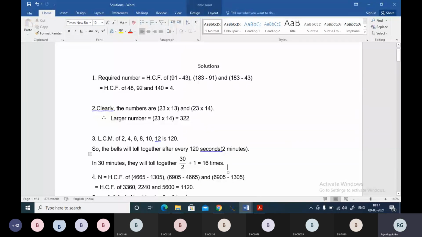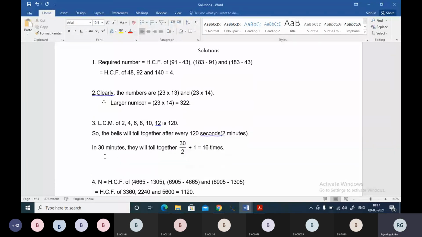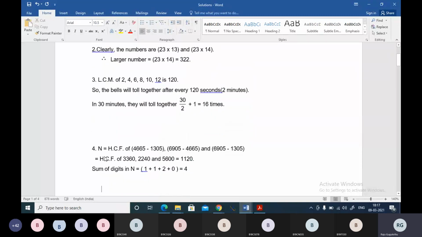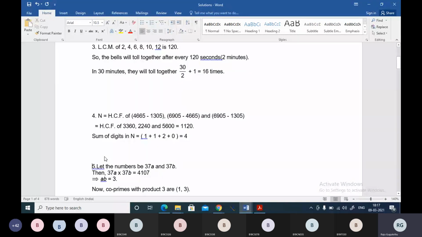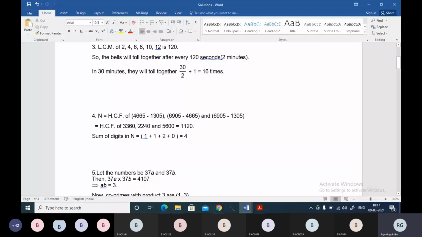See guys, here we have the fourth question. Next time I will try to come prepared with the PPT, but right now I was very busy. See the differences of the numbers: 3360, 2240, and 5600 are the numbers, and their HCF is 1120.